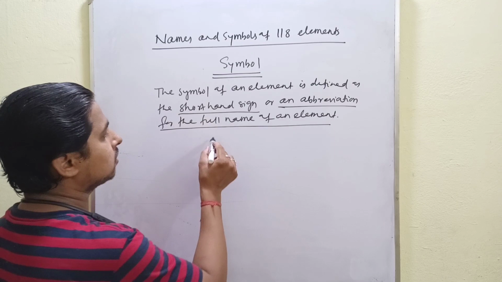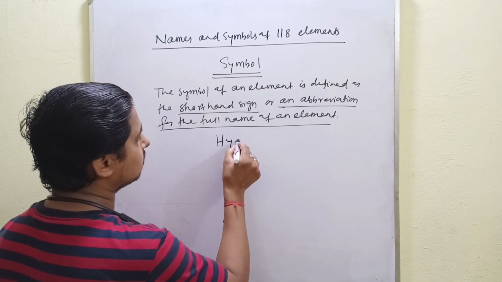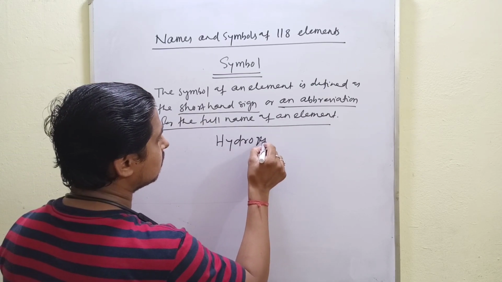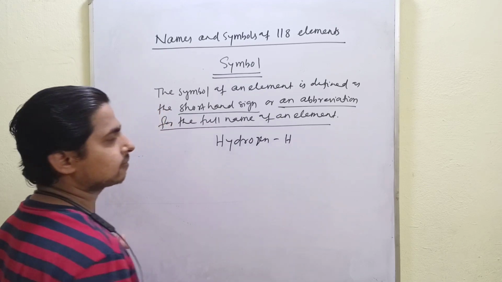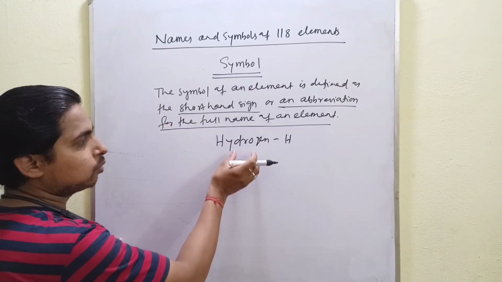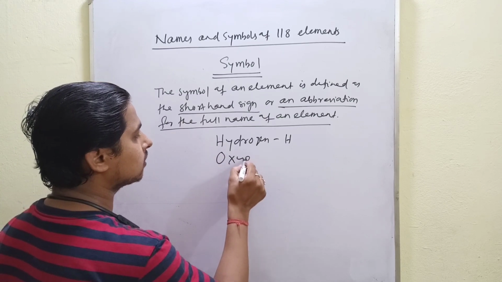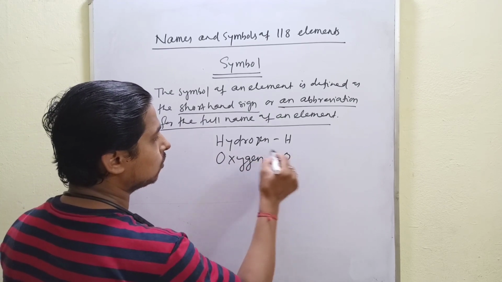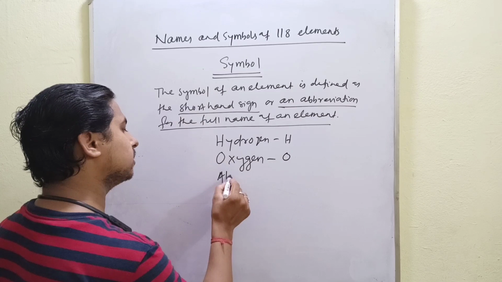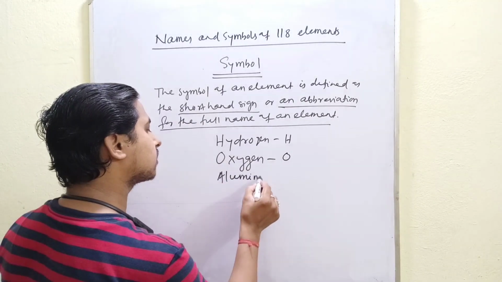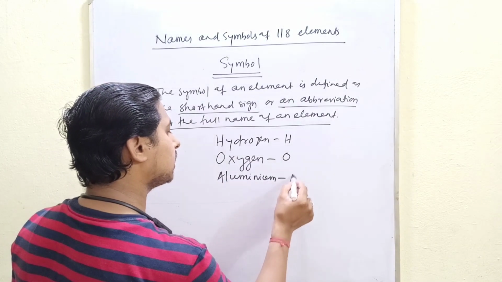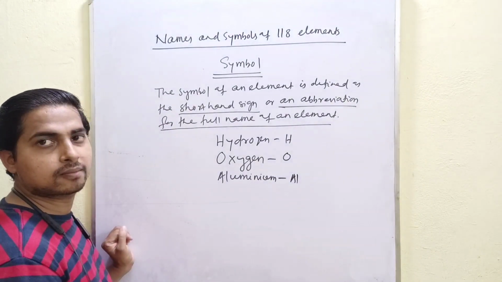For example, we take hydrogen, symbol H. Oxygen, O. Aluminium, Al, like that.